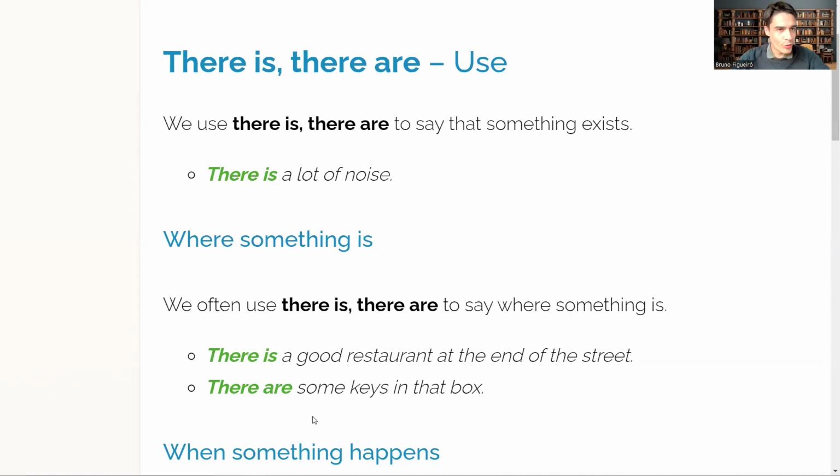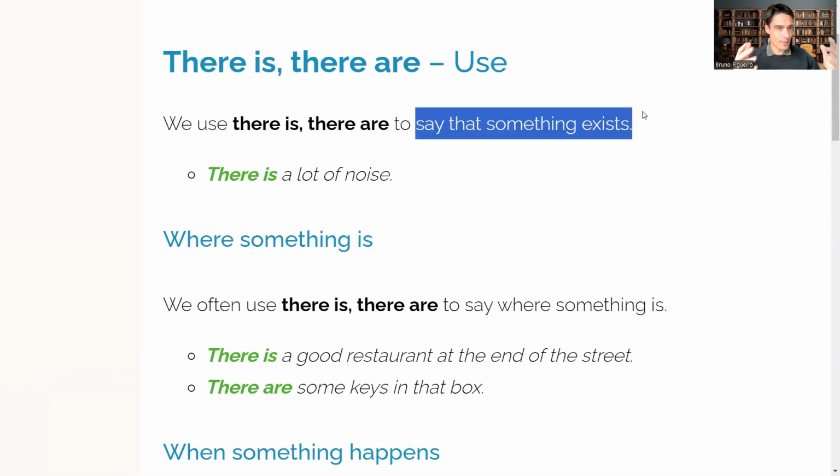Firstly, we use there is, there are to say that something exists. This is the focus here. There is a pen in my hands. There is a laptop right in front of me. There's a microphone over here.